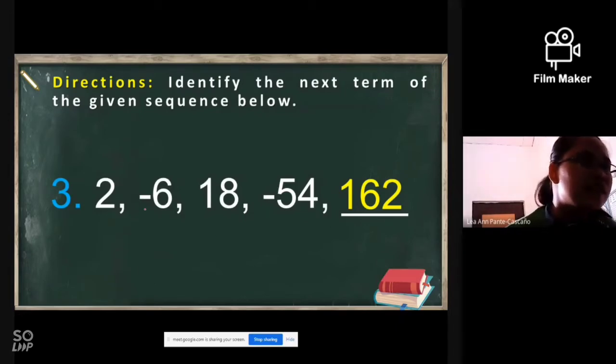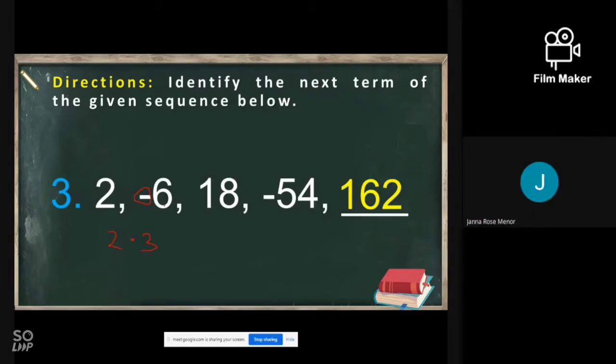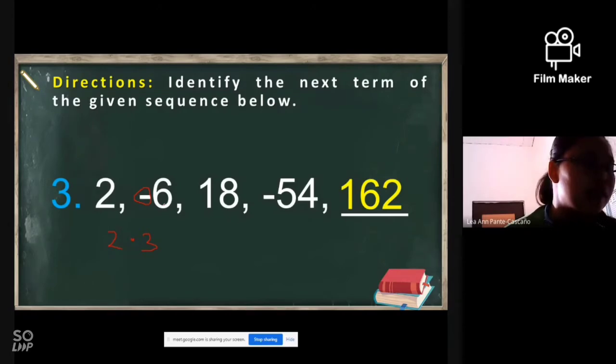Sige po. So let's disregard again the sign. 2 times 3, 6. So that's correct. 6 times 3, 18. 18 times 3, 54.